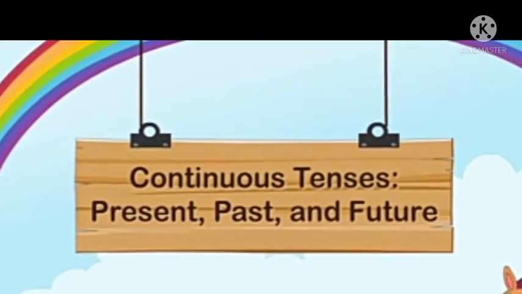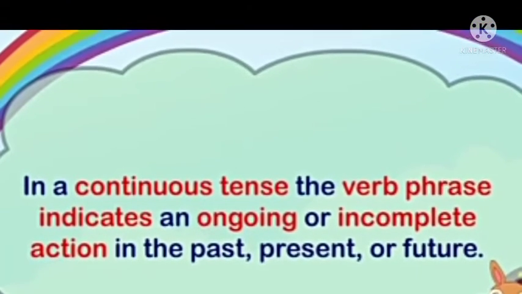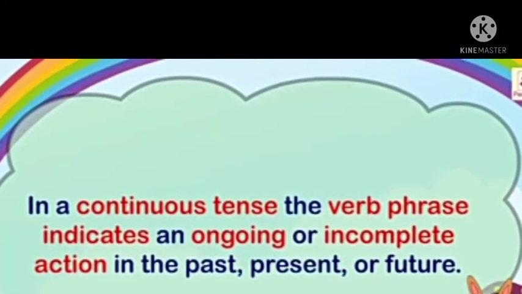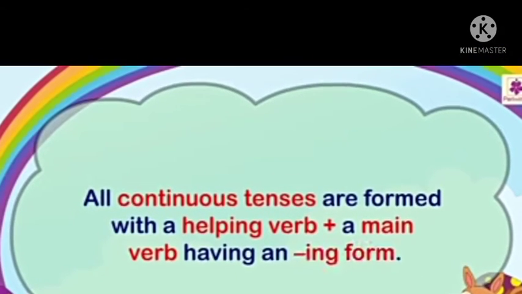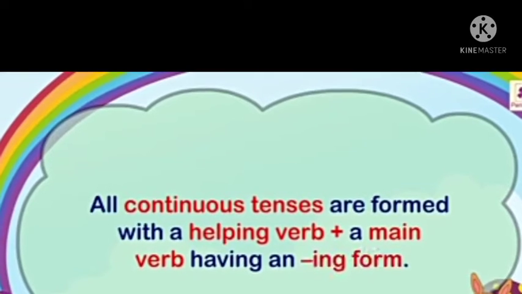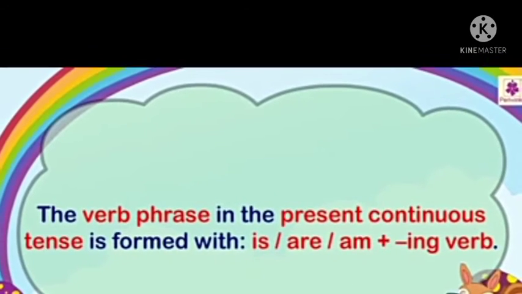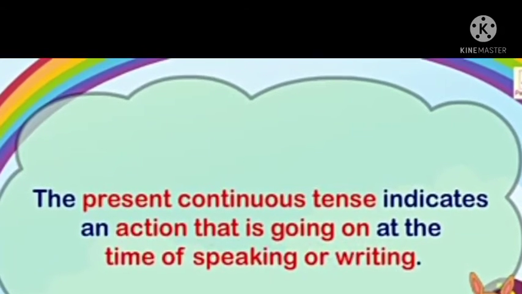Now come to the continuous tenses, that is present, past and future. So come to present continuous. In a continuous tense, the verb phrase indicates an ongoing or incomplete action in the past, present and future. All continuous tenses are formed with a helping verb plus a main verb having an ing form. The verb phrase in the present continuous tense is formed with is, are, am plus ing verb.